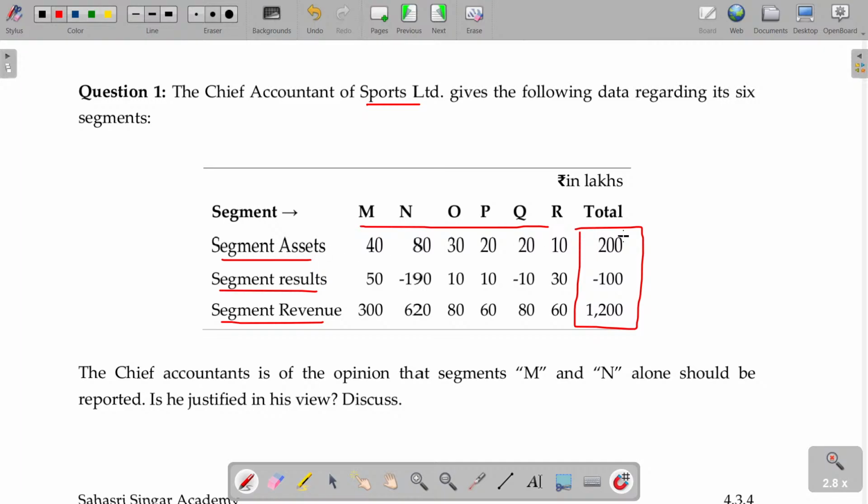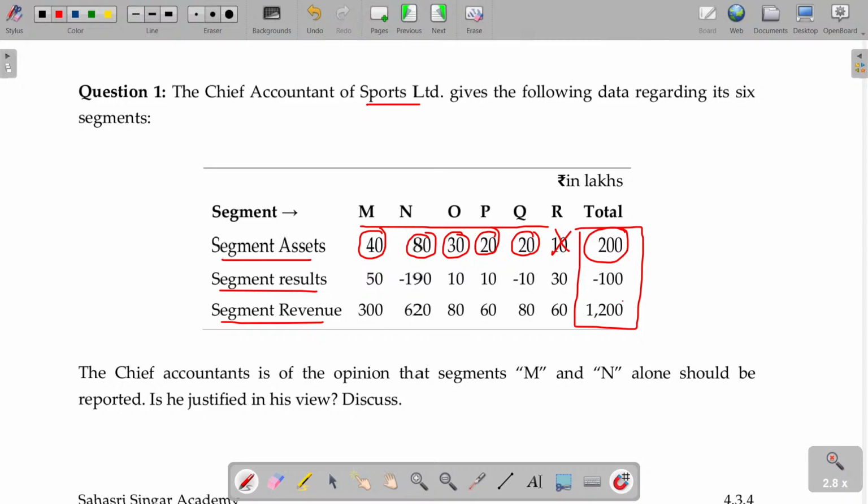In case of segment assets, 200 means 10% or more, 20 or more. M has 20 or more, N has 20 or more, O has 20 or more, P has 20 or more, Q has 20 or more, and R is not reportable. Due to the segment assets, we found out that 5 segments are reportable. For these 5 segments, you have to find out the profit and loss independently.